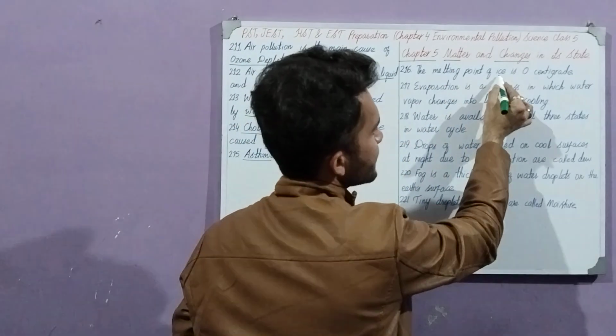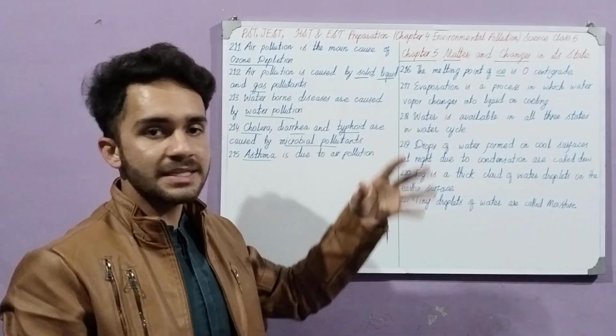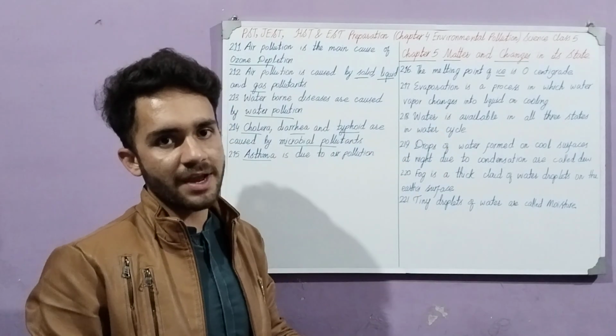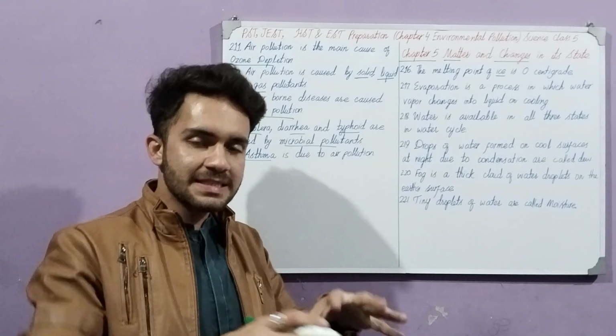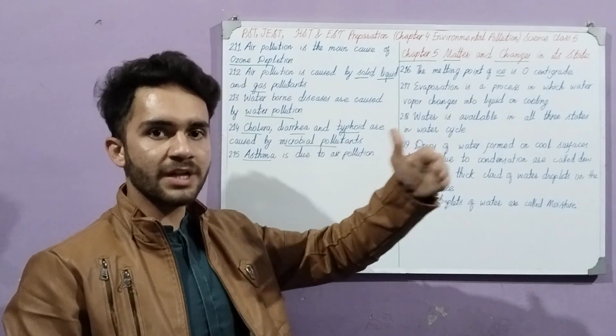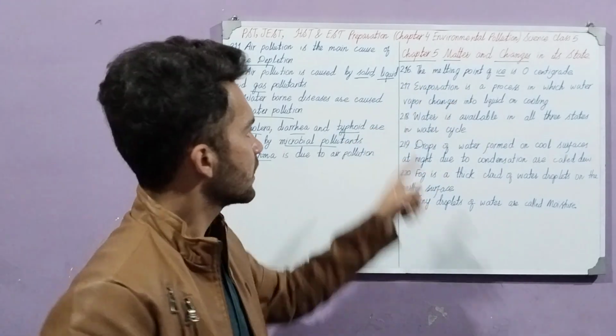The melting point of ice is 0 degrees centigrade. When the ice starts to melt, it is at 0 degrees Celsius. Below that, it is completely frozen, and when the temperature grows upward, from 0 to 1 to 2 to 3, then it starts melting, it becomes watery.